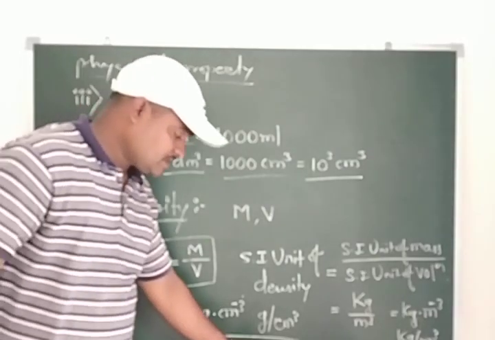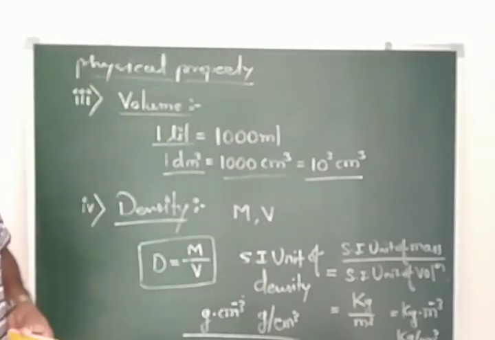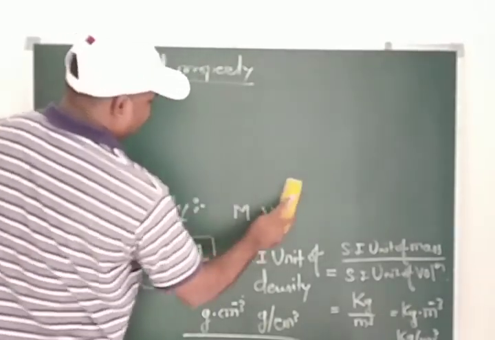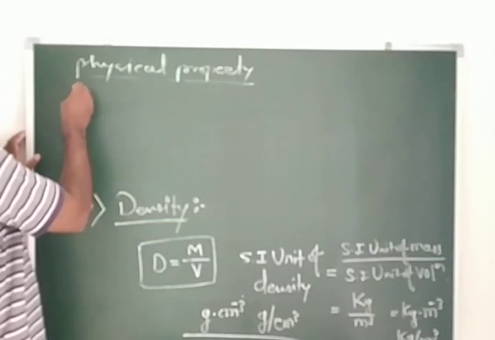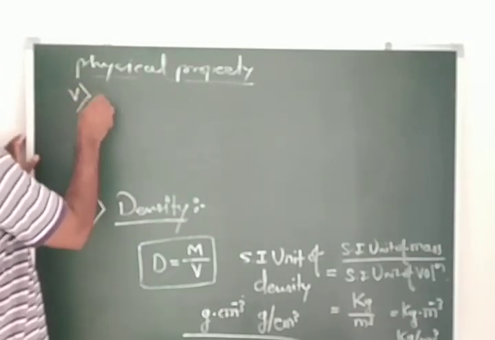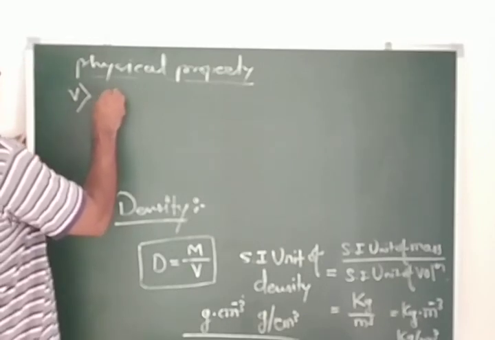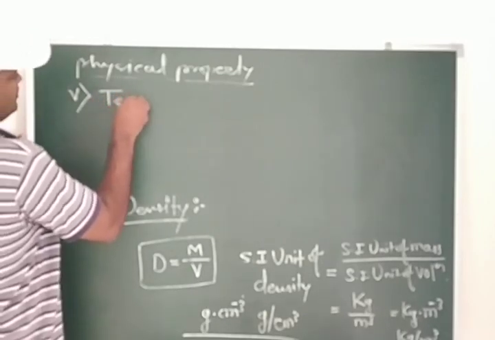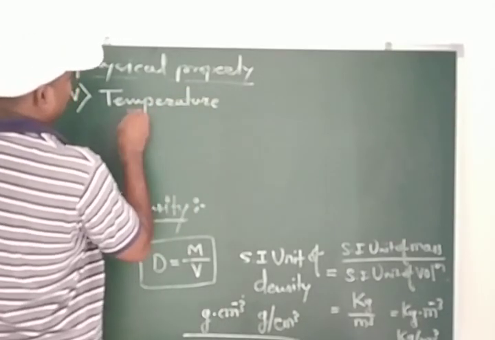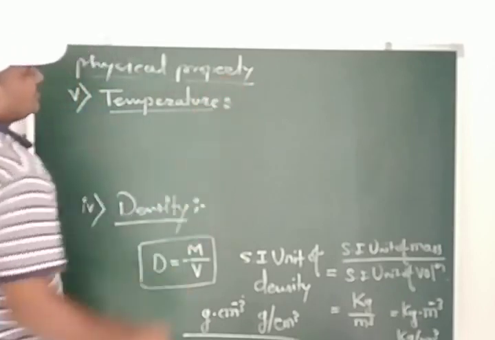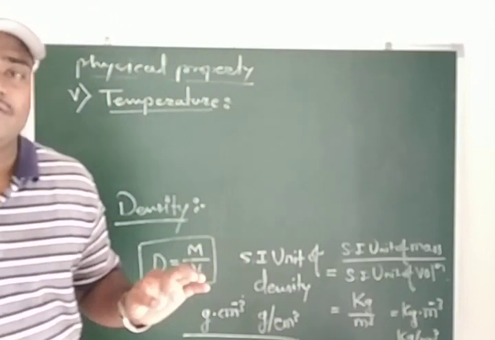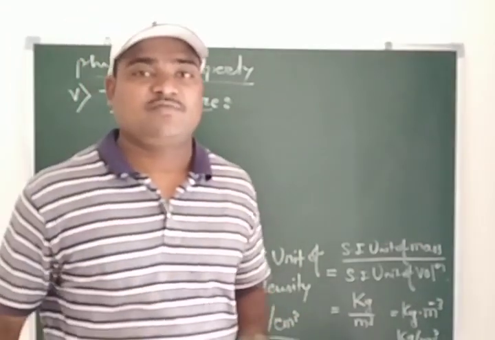Now students, in continuation with this, the next quantity we are going to learn is temperature. This is the fifth quantity among the physical properties. All of you know that we use temperature for the measurement of any liquid or solid, or sometimes the atmospheric temperature.